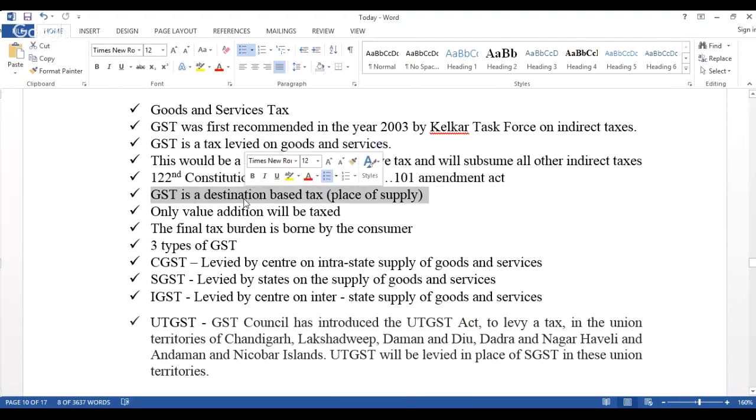GST is a destination-based tax. Only value addition will be taxed. The final tax burden will be borne by the consumer. See here. Previously, what used to happen? This is called the cascading effect. Tax and tax, again tax and tax, and the prices of the commodities will increase. Now, this cascading effect will be removed because of GST, and tax will be added only to the value that is added. Clear?